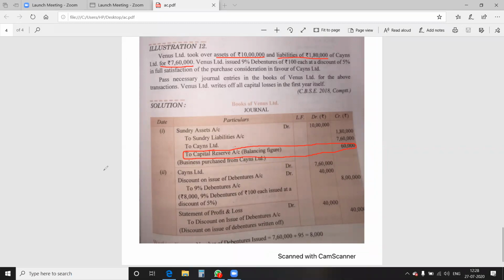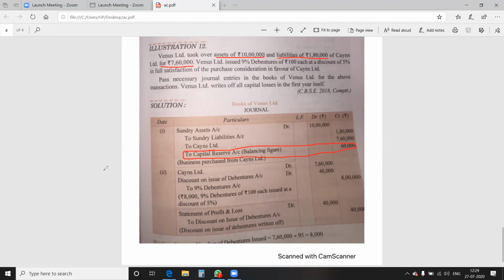If the credit side exceeds, the balance is transferred to goodwill. I'm repeating again: if the debit side exceeds, the amount is transferred to capital reserve. If the credit side exceeds, the amount is transferred to the goodwill account. In this way, you have to do the entries in case of issue of debentures issued at par, at premium, or at discount, for consideration other than cash.